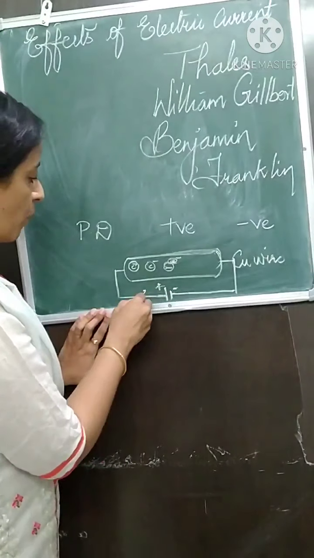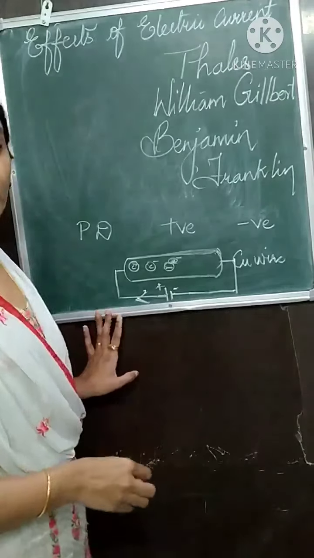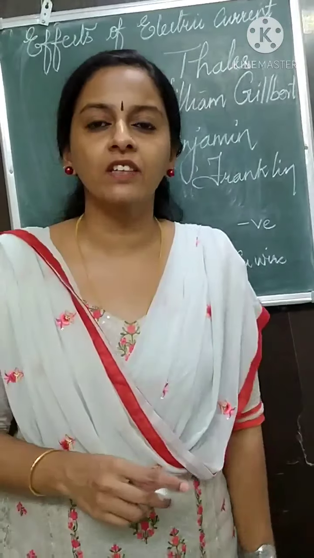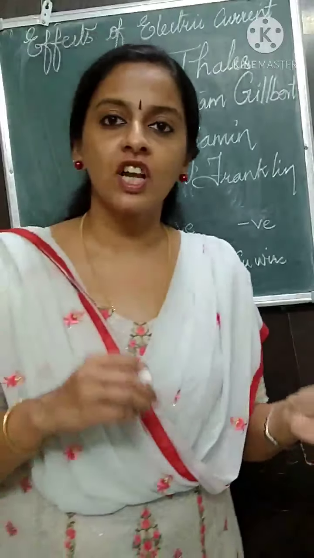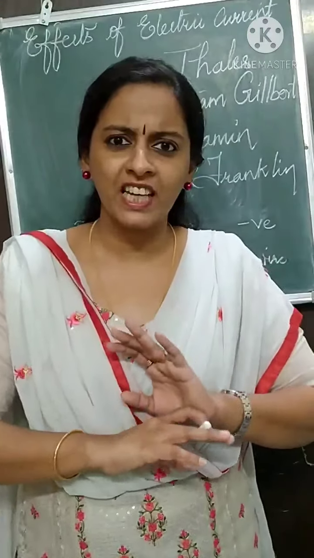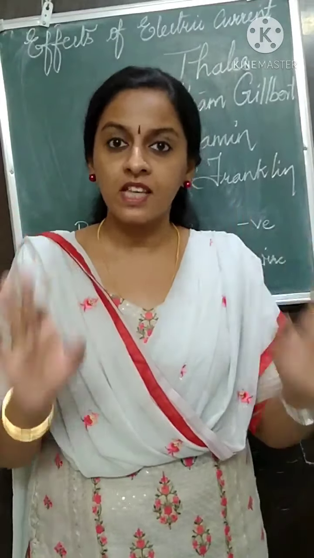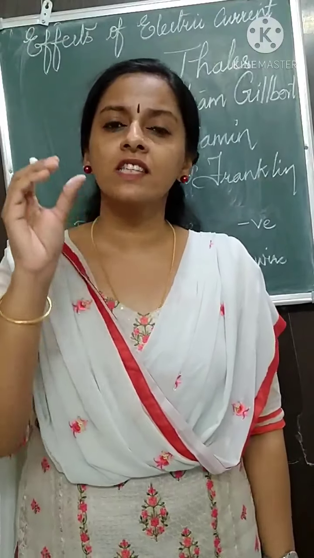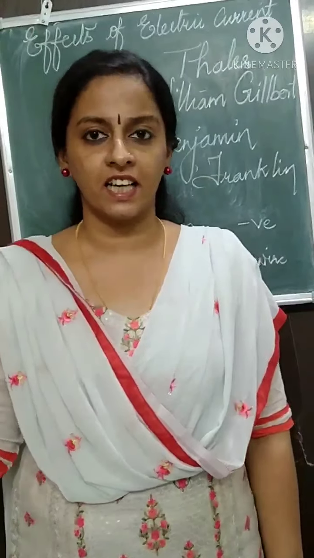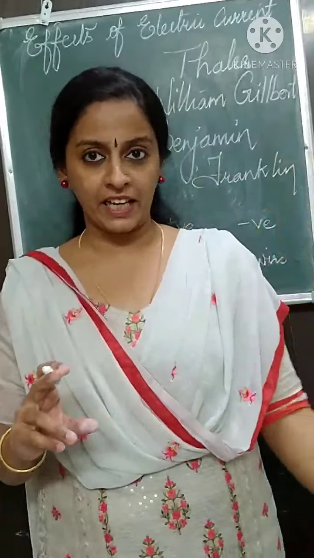That is from positive to negative. So, from positive, I will show the arrow. Positive to negative. This way is called conventional electric current, the conventional flow of electric current, so that there is uniformity. Everyone will draw the circuit diagram in the same way. So that this happens, we have the term conventional electric current. Conventional electric current is from positive to negative.